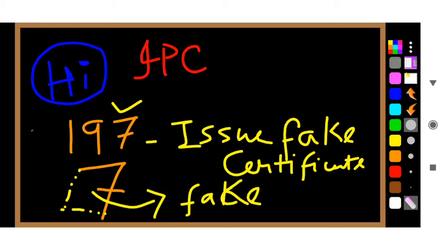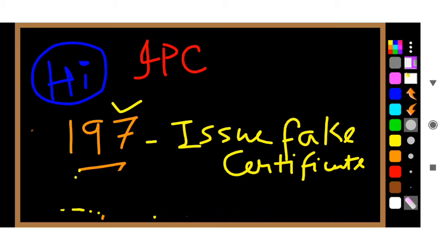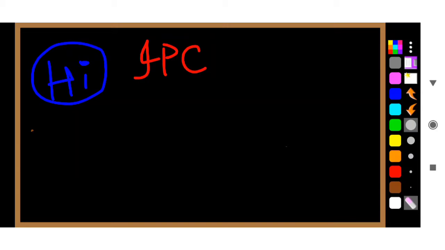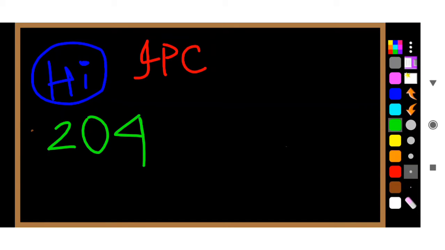Now let us go to the next one, which is very important for you, that is 204. Before that let me erase this. 204 means destroying evidence.